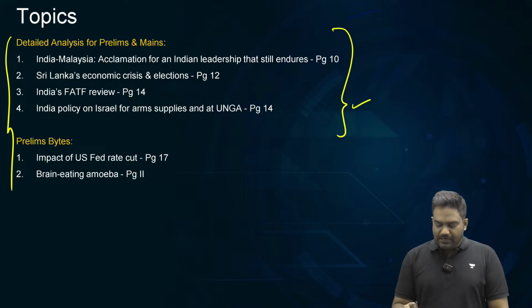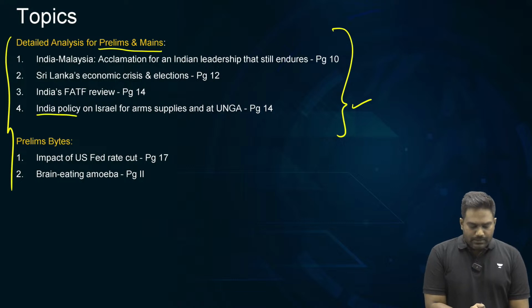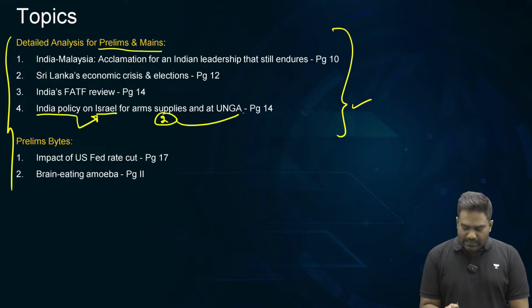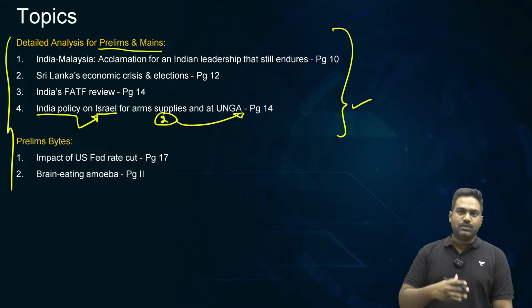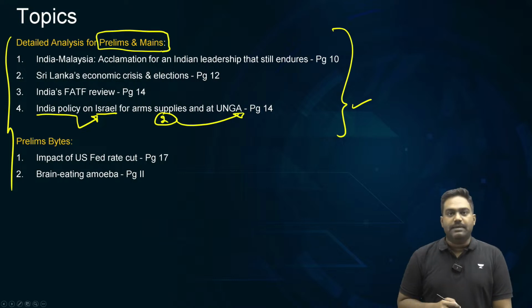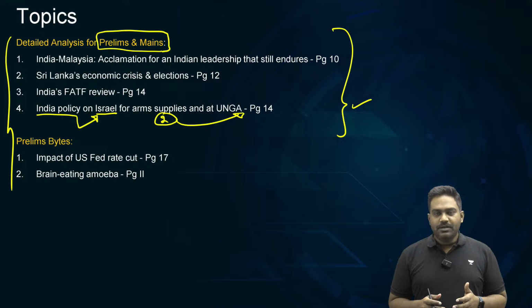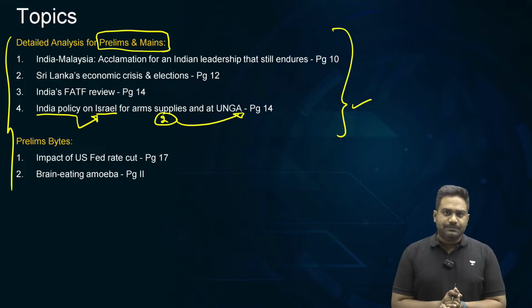We have 5 articles that are relevant for prelims and mains. In fact, related to India's policy on Israel, there are 2 separate articles on page number 14. So that's why I said there are 5 articles in total that are important for prelims and mains. And we have 2 small articles that can be important for the prelims exam. So let's analyze all these topics so that you don't have to go back and read the newspaper again.